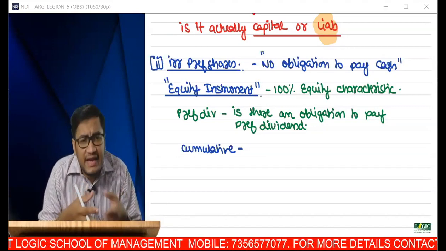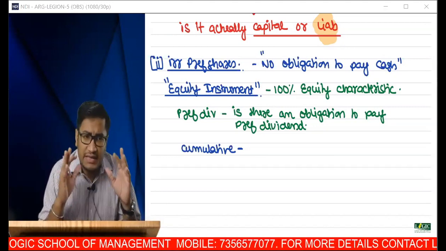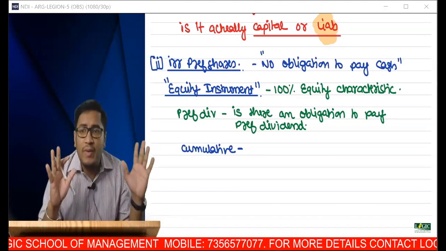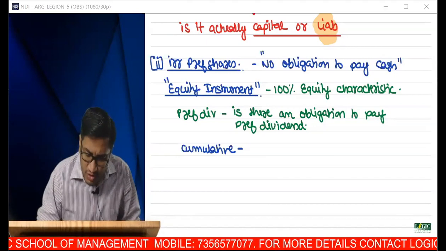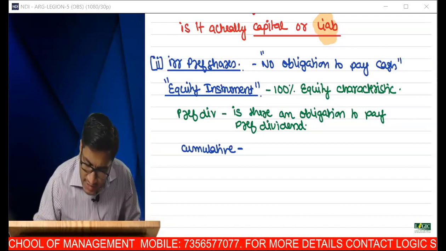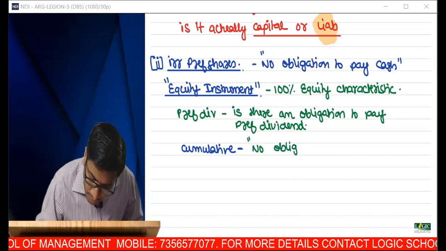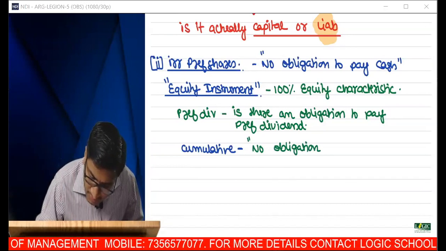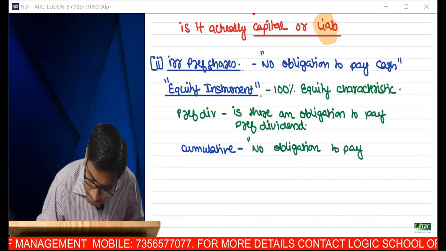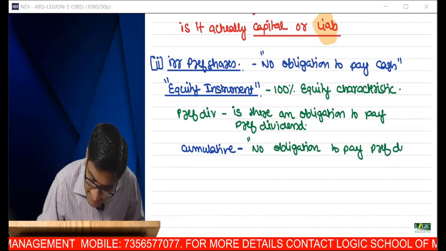It is not a mandatory payment. It is a voluntary payment. Is this point clear? So there is no obligation to pay preference dividend.